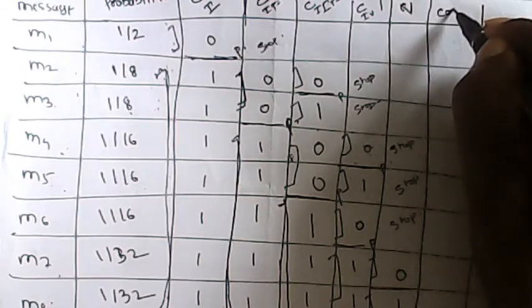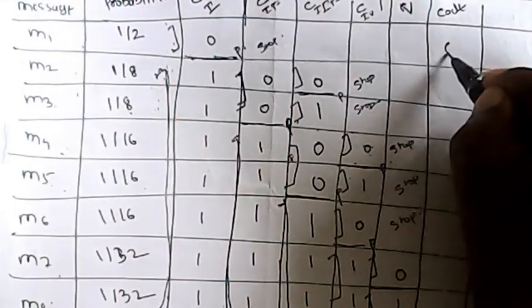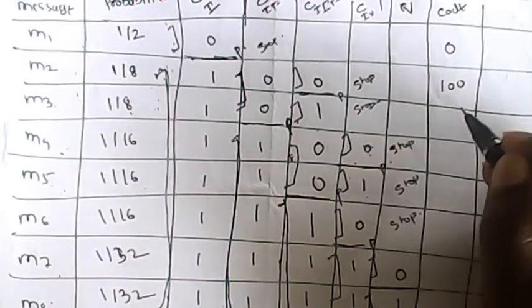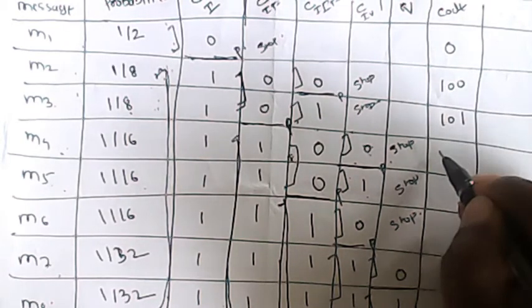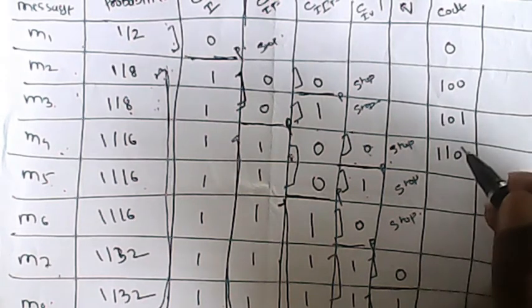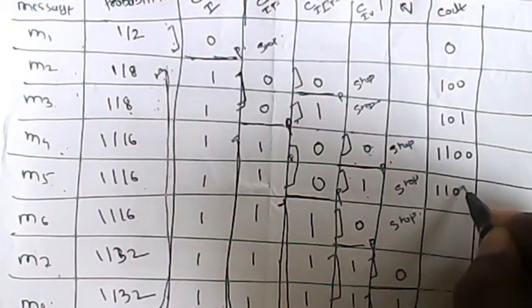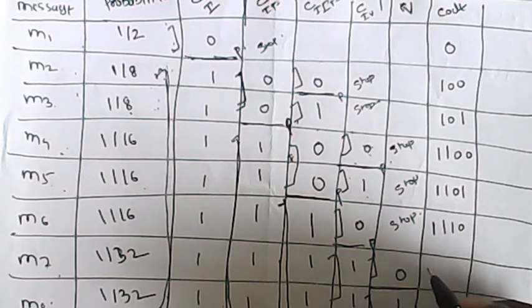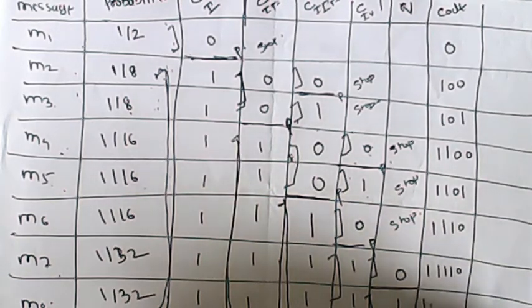So the code words, from this, are 0, 1 0 0, 1 0 1, 1 1 0 0, 1 1 0 1, 1 1 1 0, 1 1 1 1 0, 1 1 1 1 1.